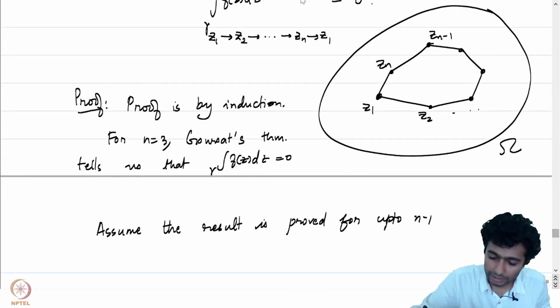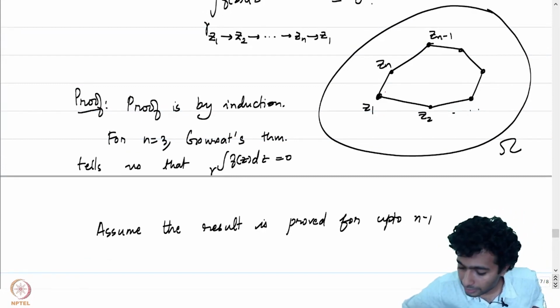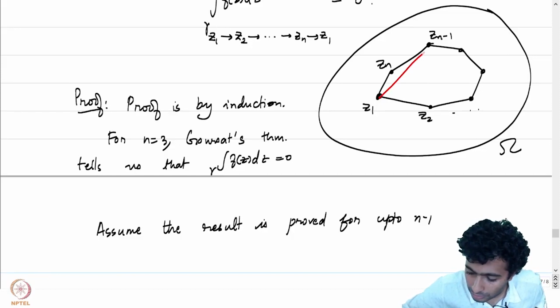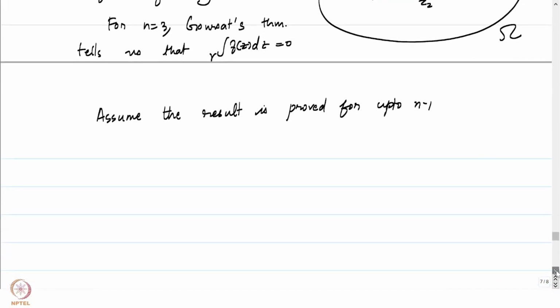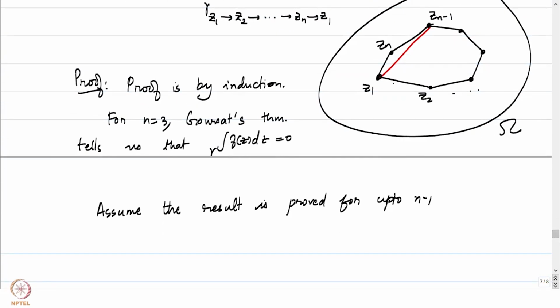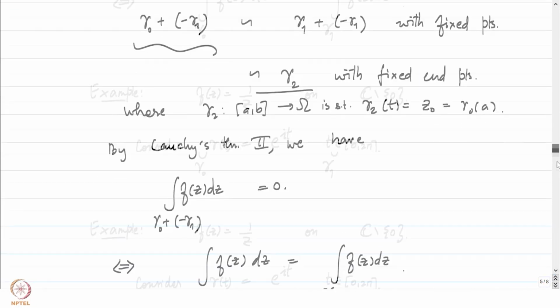Suppose we have this as our setup, and let's draw the straight line path joining z1 to zn minus 1. And by using the usual properties of the integral over polygonal paths: all through I've used this crucially, that a polygonal path such as gamma z1 to z2 to z3 to z1 is a concatenation of straight lines. So we can split it up and write the integral as the sum of the integrals over these straight lines. That has been used crucially all along. We will use that yet again to conclude here.